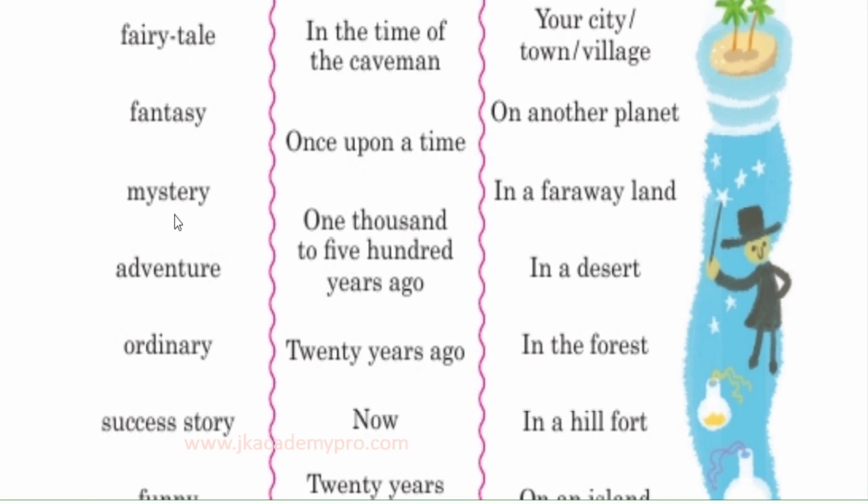You have a mystery story, a story which has a puzzle or some problem to be solved. Maybe somebody has died, and you want to know how that person died. So you can bring in some detective in this story. So it could be a mystery. Adventure. Your story could be an adventure. What is an adventure story? A story in which some unusual or daring experience happens. So that is an adventure.